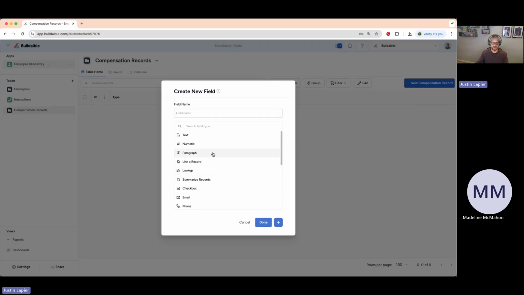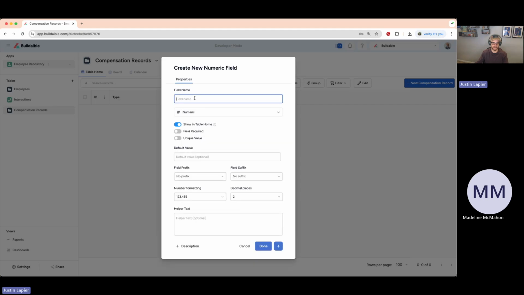And now we want to do a numeric field in this case, and we'll call this amount. The field prefix in this case is going to be a $ sign. And the number formatting is going to be that, and we'll leave the decimal places set at 2. So now we're going to hit the plus because now we've created the type, date, and amount. So now we want to be able to select an employee. So we want to be able to link it to one of the employees. So next we're going to create a link a record field.